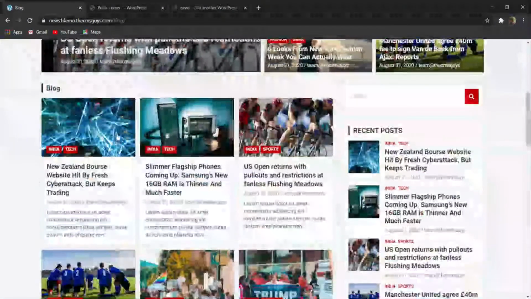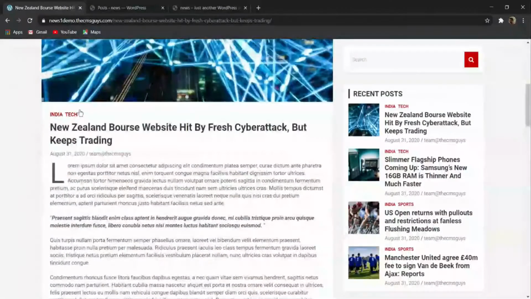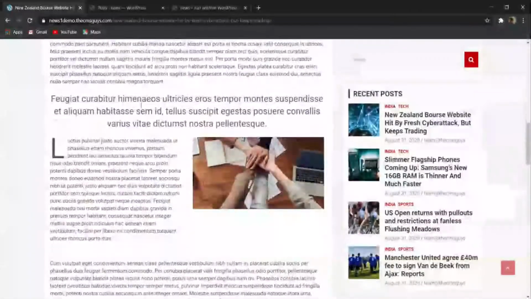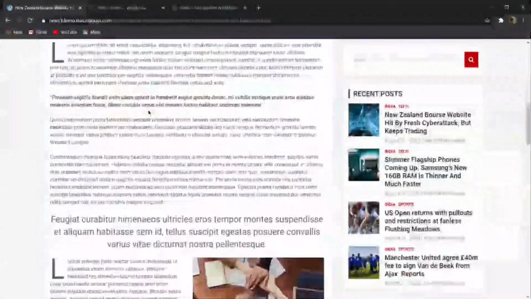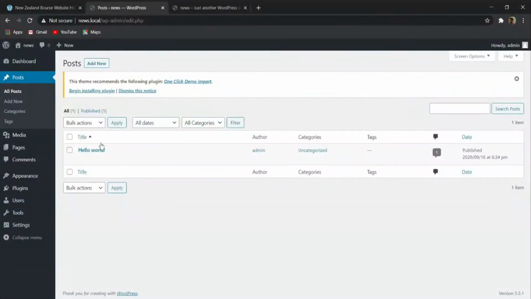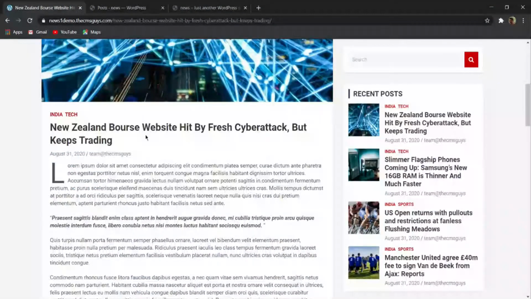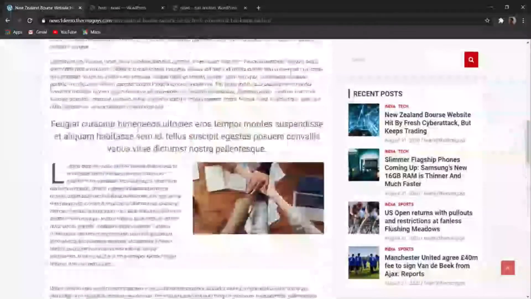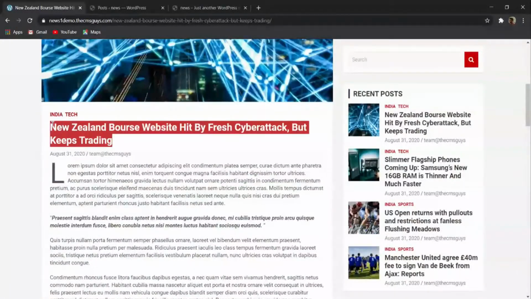Here you can see, suppose let me open one news. I have opened this news. Here you can see that we have different news categories. To create this, first of all we have to create different posts. So first of all, I will delete this post already. You also have to delete the pre-installed post, because we are going to create all these things completely from new. Basically you can see that this is the title.